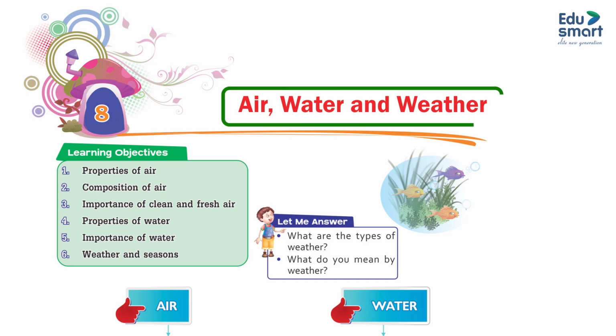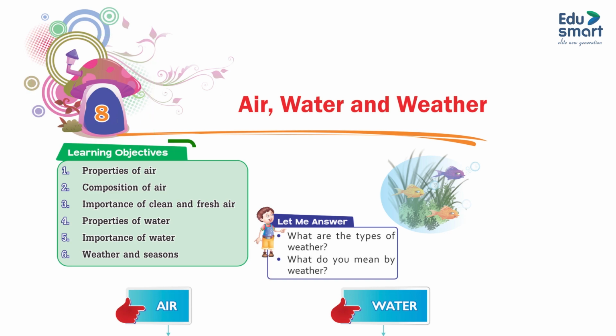Chapter 8: Air, Water and Weather. Learning Objectives. 1. Properties of air. 2. Composition of air. 3. Importance of clean and fresh air. 4. Properties of water. 5. Importance of water. 6. Weather and seasons.